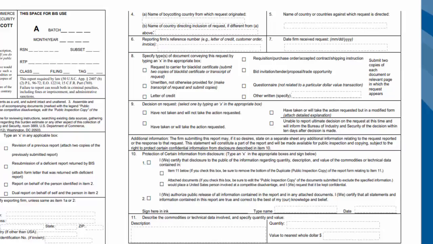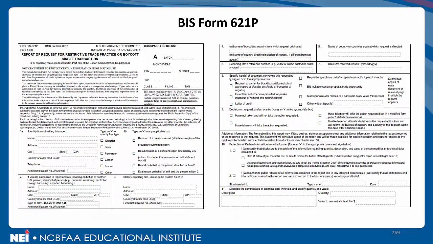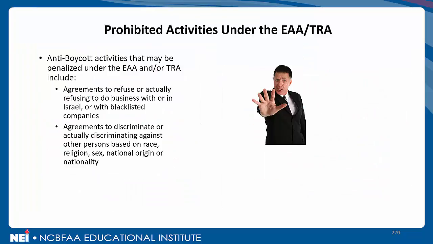All of that can be captured and reported quarterly on BIS Form 621P. Let us carry on. So, some prohibited activities under the EAA and the TRA. Some anti-boycott activities that may be penalized under the EAA and/or the TRA include agreements to refuse or actually refusing to do business with or in Israel or with blacklisted companies. You can't do that without being penalized. Any agreement that a seller and exporter might enter into to discriminate or actually discriminating against other persons based on race, religion, sex, national origin, or nationality.